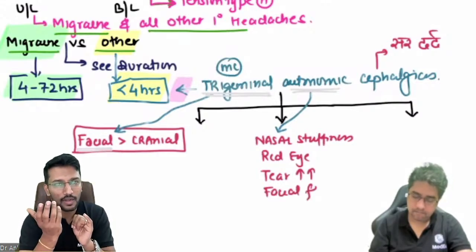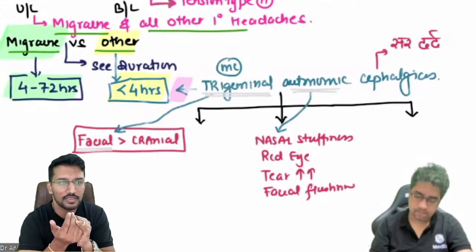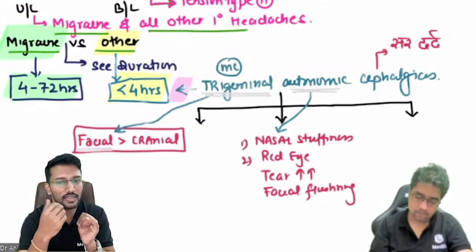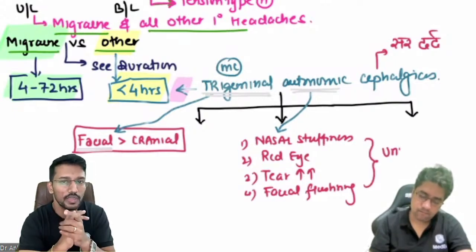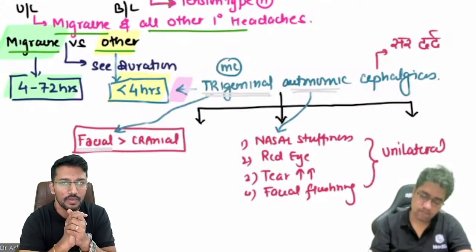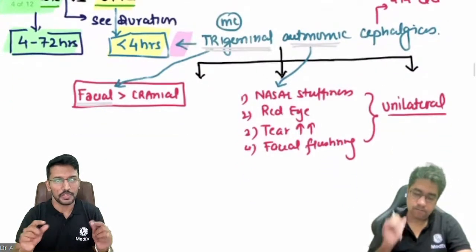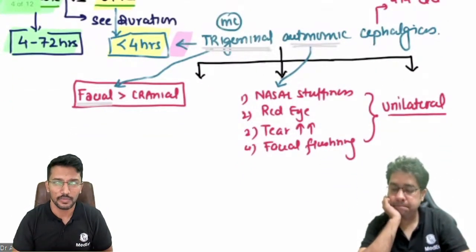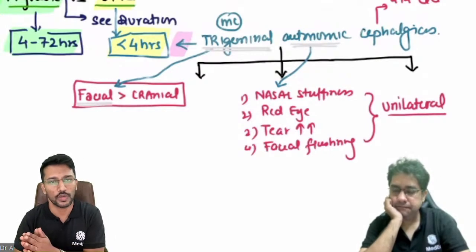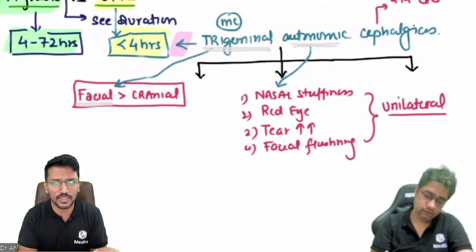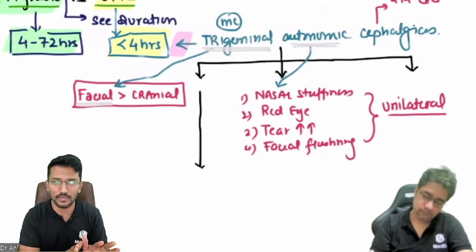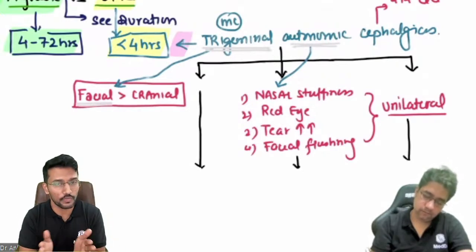So if I have a right-sided headache, I will have right-sided nasal stuffiness, right-sided red eye, right-sided increased tear production, and right-sided facial flushing. These are all autonomic symptoms, right? So these are the binding features between cluster headache, paroxysmal hemicrania, and SUNCT or SUNA. Then how do we distinguish between these three? Because the headache character is very same, right? Facial more than cranial, having autonomic features. Then how do we distinguish?